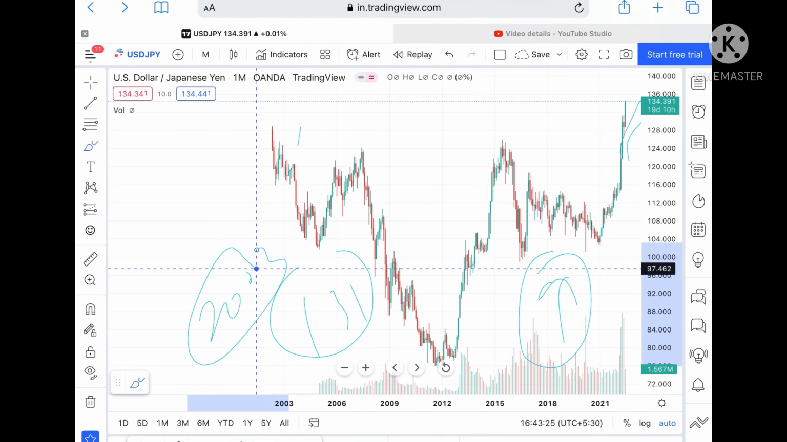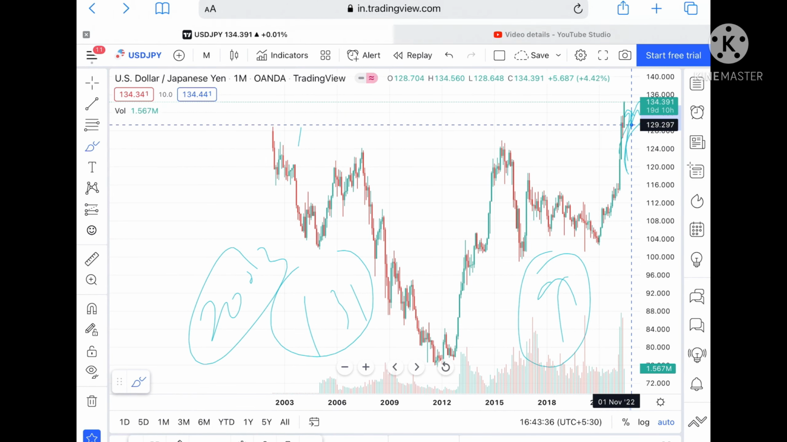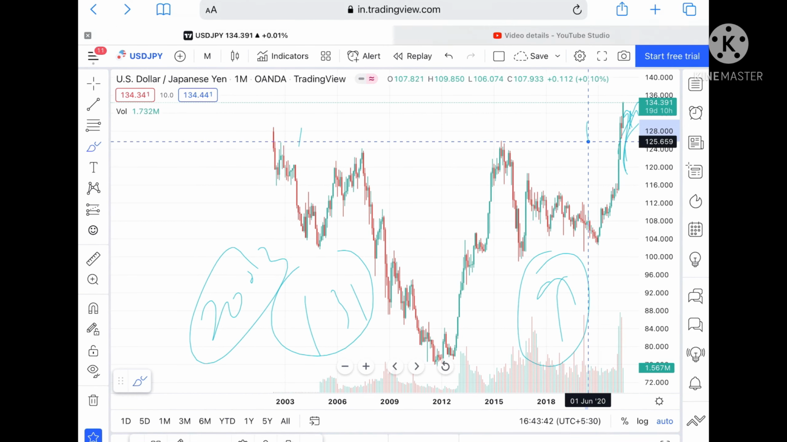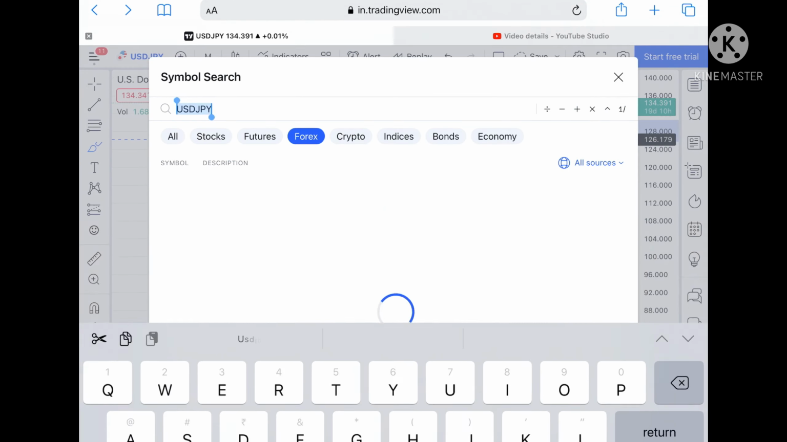Now currently trading at around 134.3, we can see it can come down again to a level of 131.376, and from there it can touch a level of 128.908. Once it goes below 128.908, then we can see it can fall towards a level of 126 and then further down. But if we talk about USD